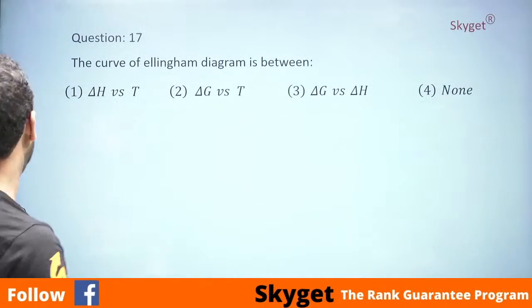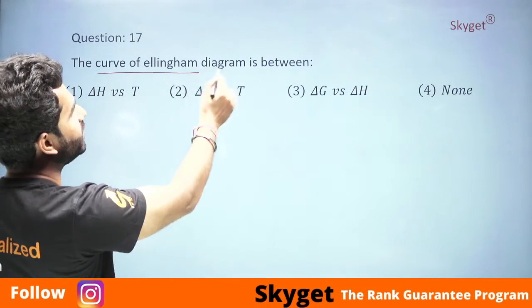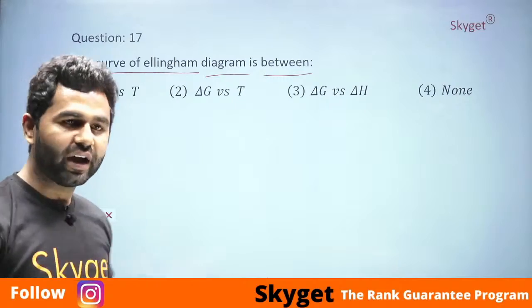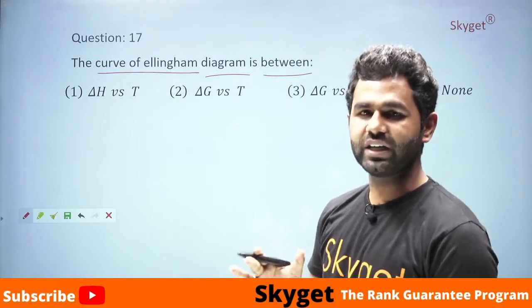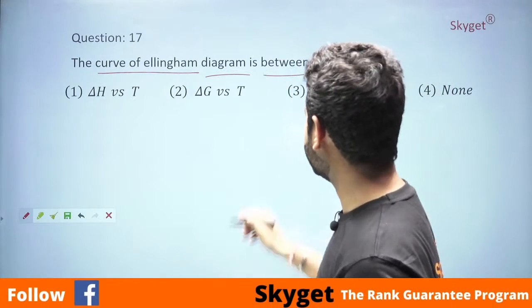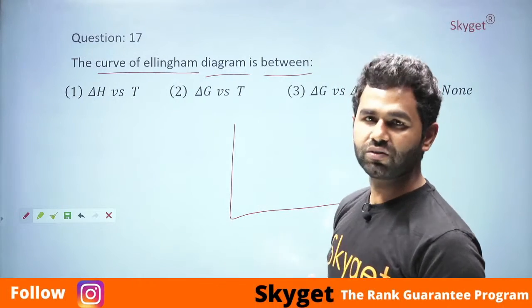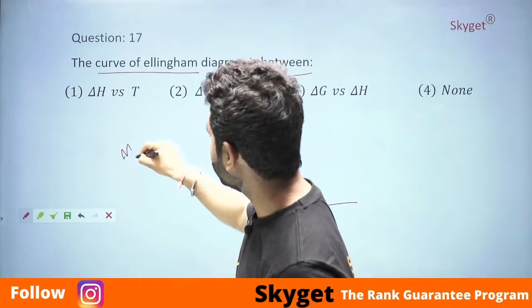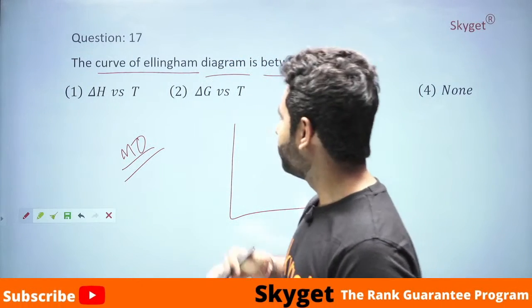The next question says the curve of the Ellingham diagram is between what? Guys, in case you have studied the metallurgy chapter, which is a very common chapter in class 12 chemistry, the Ellingham diagram is basically the representation of spontaneity of the reduction of metal oxides, that is MO. Is it feasible or not?